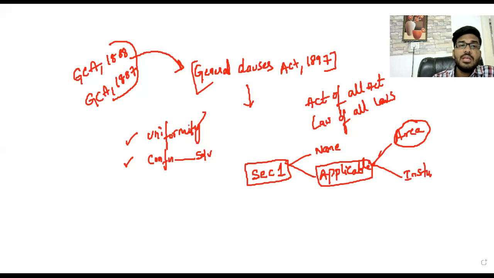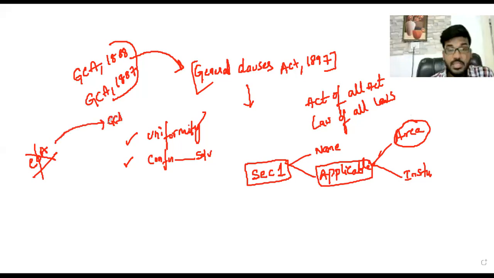Why? Because suppose we are studying the Companies Act. Any definition not defined under the Companies Act, then we will refer to the General Clauses Act. So whenever a definition is not defined under the Companies Act, we will refer to the General Clauses Act.